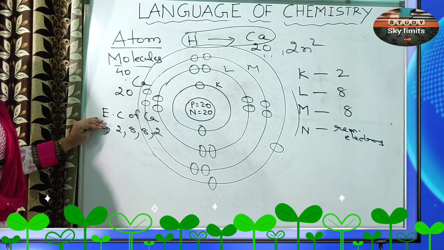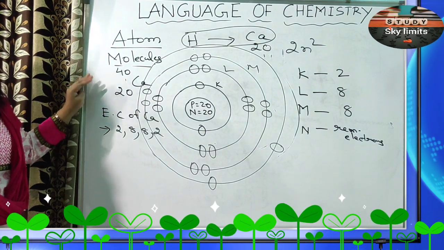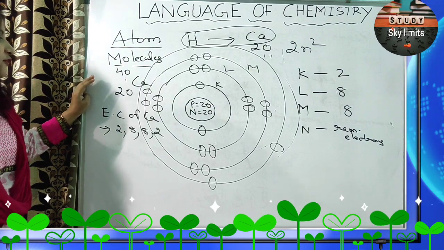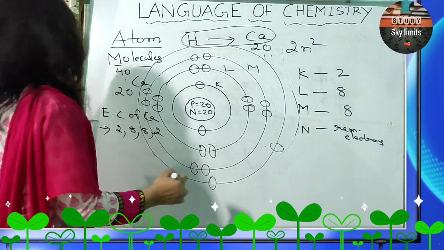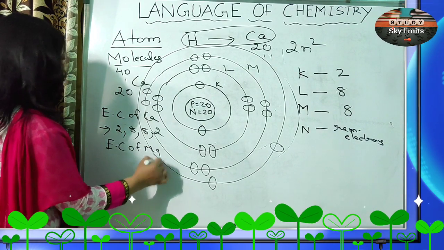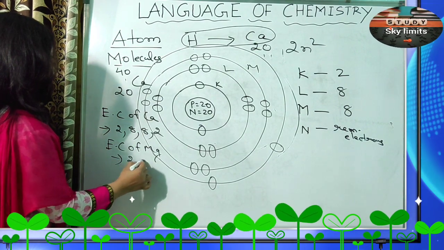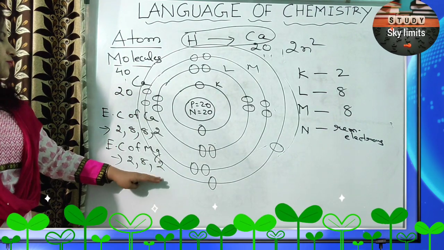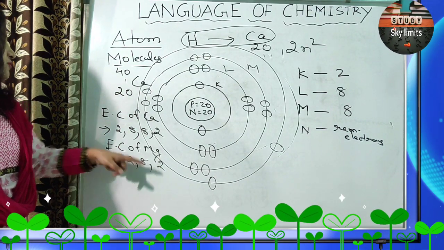Magnesium was a metal that we discussed earlier. Calcium is also a metal. If you write the electronic configuration of magnesium, it was 2, 8, 2. Its outermost shell had 2 electrons.